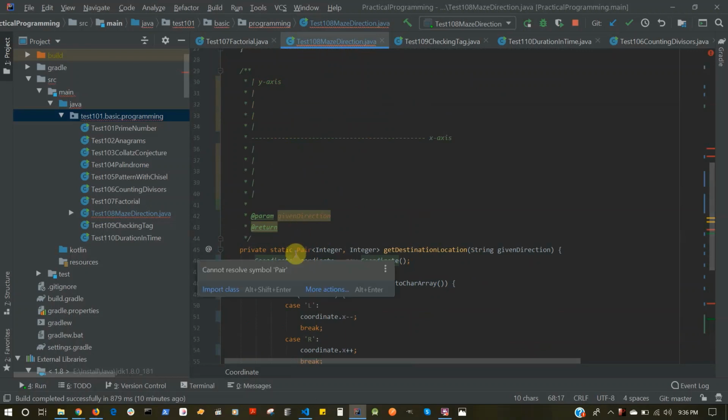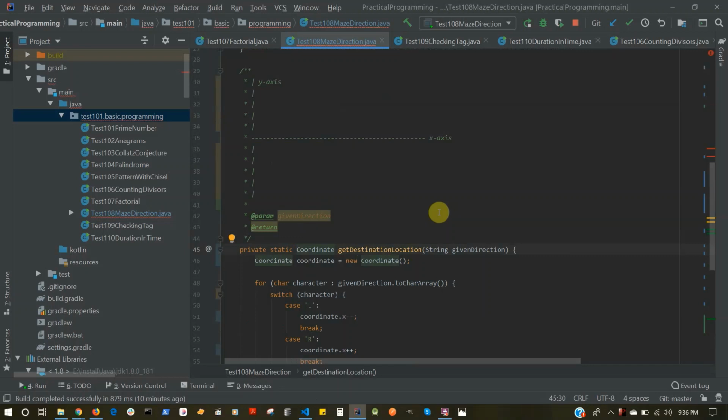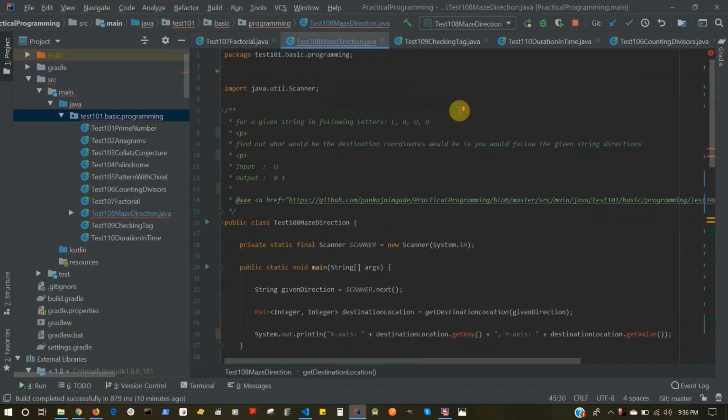Alright. Now Coordinate is here. There you go. So that's what we're gonna return. It's gonna give me a problem that, okay, it's not a Pair anymore.